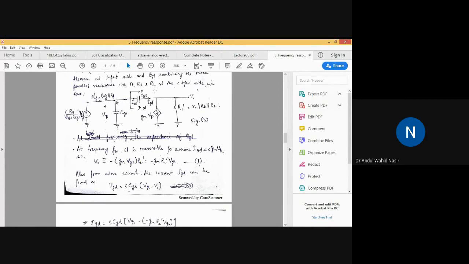So how can we find V naught? How can we find V naught? We can also see directly from the circuit diagram. We can see also from this circuit diagram of figure B at the output side.